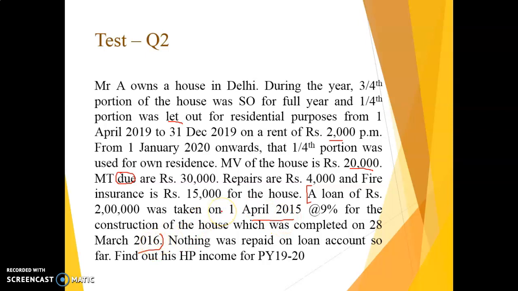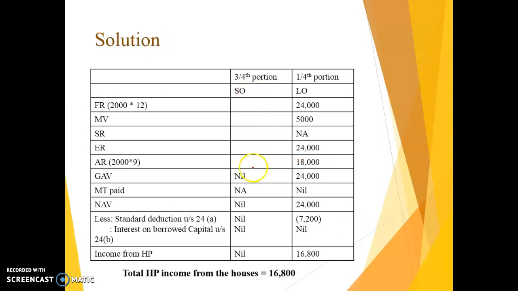So the pre-construction concept will not come into place. The entire interest will be allowed to be reduced in the financial year itself, that is 2015-16. Okay, no amount of it will be amortized, so this statement has no relevance for our previous year 2019-20. So when you calculate it, self-occupied GAV nil, empty rent paid nil, NAV nil, no standard deduction, no loan, so it is nil.